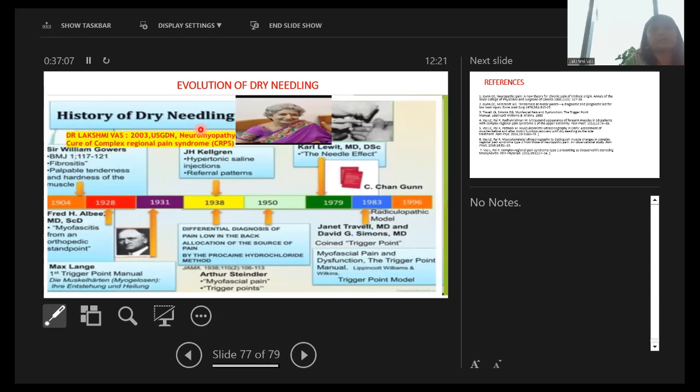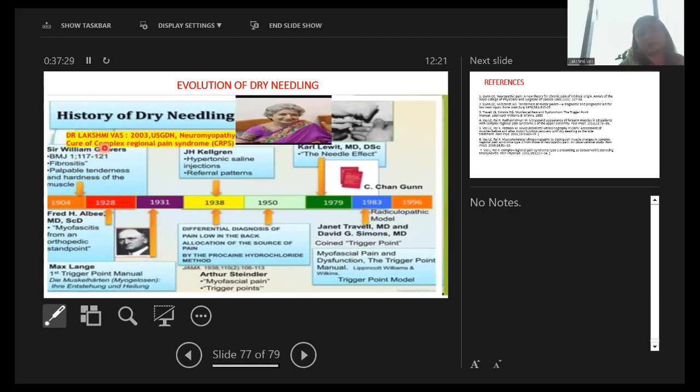Actually, this slide was made by my student during his presentation. This is the evolution of dry needling from 1904 to 1996. There are many legends who have evolved dry needling, like Kellgren, then Travell, Karl Lewit, etc.